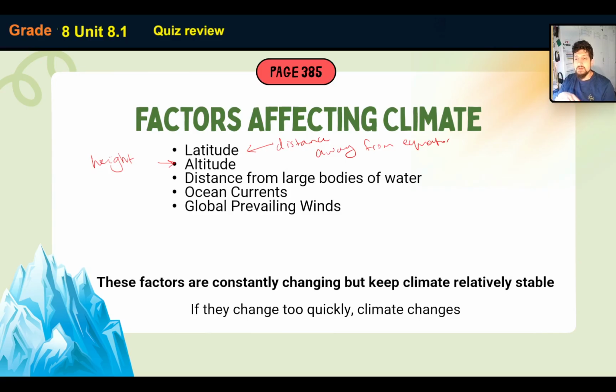So if you live in the desert, it's really hot in the morning, but sometimes in the evening it's really cold because that change in temperature can be massive. You can go from 40 degrees Celsius down to zero, because sand is solid and it loses heat quickly and gains heat quickly.